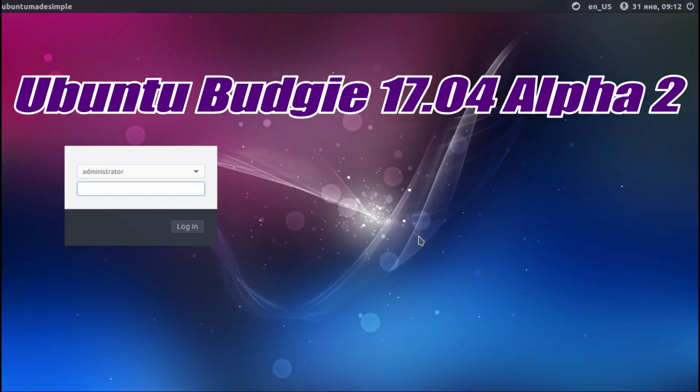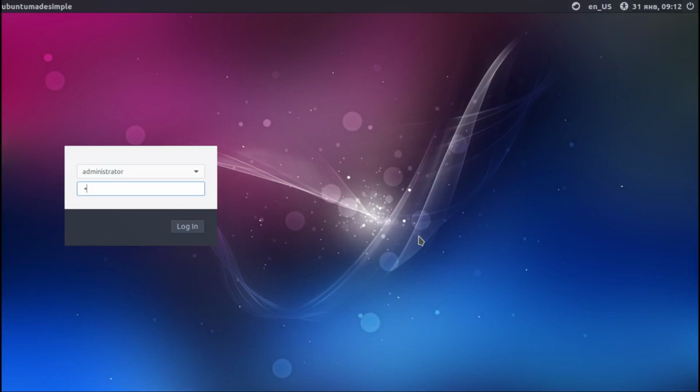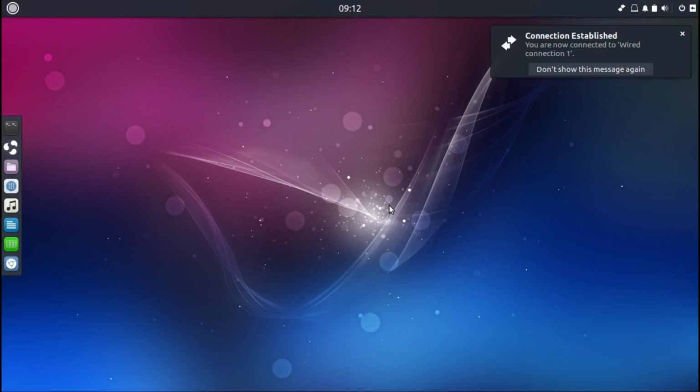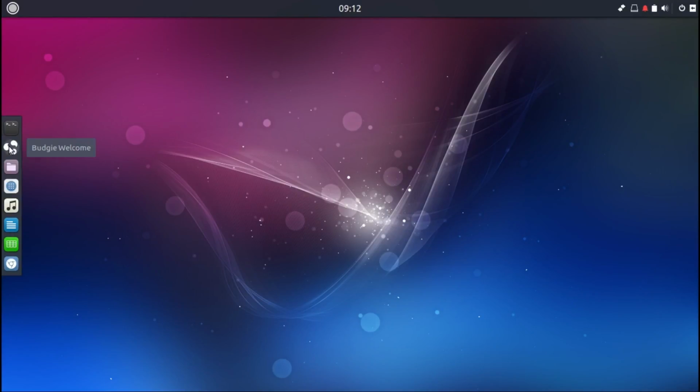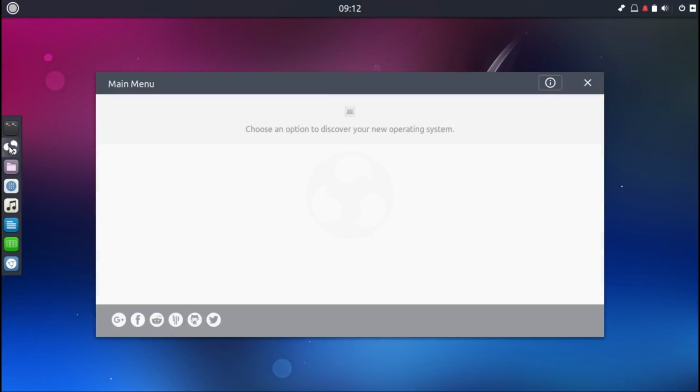Hello, this is a look at Ubuntu Budgie 17.4 Alpha 2. Let's have a look. This is the newest flavor of Ubuntu, and I've already looked at it once and it's really nice, but especially in the welcome part, the welcome screen, which we can look at first, there's quite a lot of bugs. So it's still a work in progress, but it is an Alpha 2 release. It's an alpha release, and it's a new flavor, so we can expect some bugs.